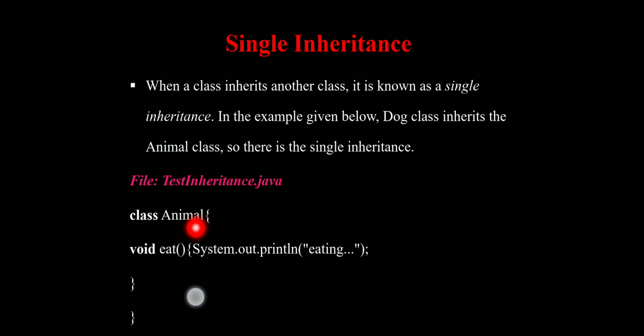In that animal class we write a method, that is the eat method. In the eat method we print "eating" with the output line. This is the closing of the method. This is the closing of the class, that is the animal class.